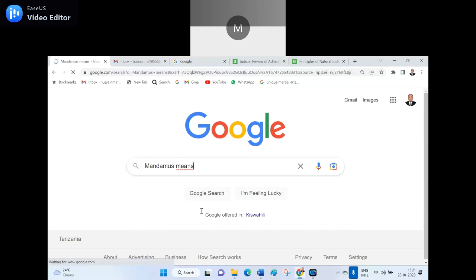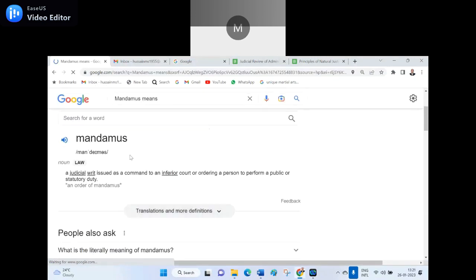I will show you here. Mandamus is a judicial writ issued as a command to an inferior court or ordering a person to perform a public or statutory duty. If you applied to the RTA for the license, and he did not issue it without showing the reason, you can ask for the mandamus. So a reason should be shown within a stipulated date, either to the lower court or to a person performing a public or statutory duty. Is it clear?